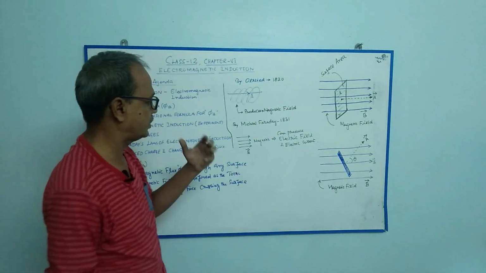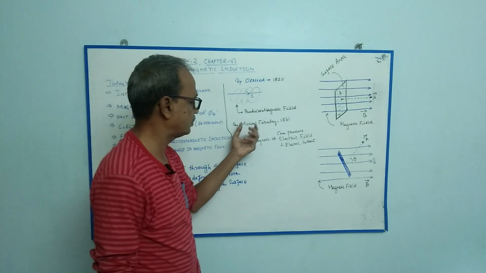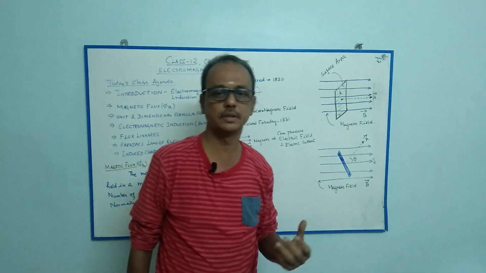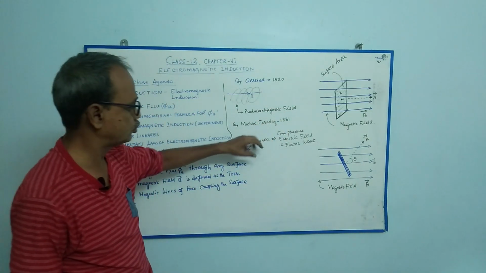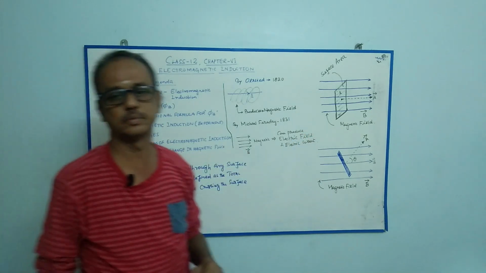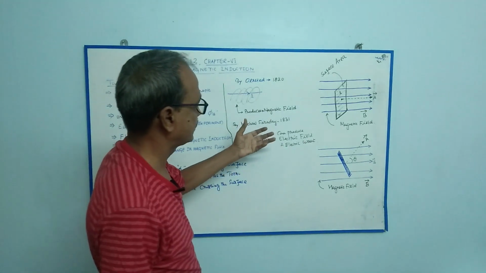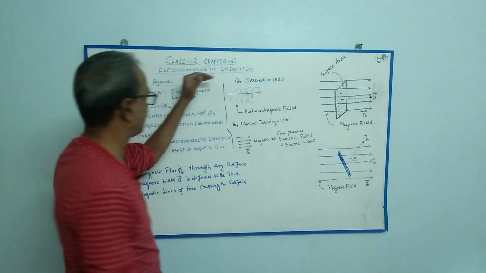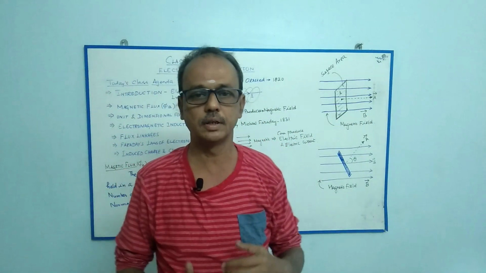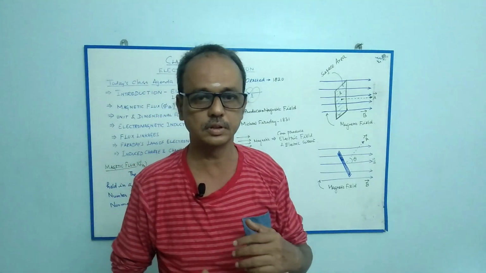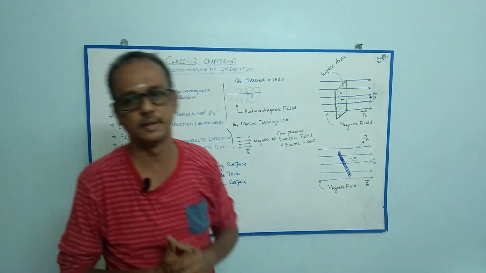Later, after 10 years, the British scientist Michael Faraday did an experiment and proved that a magnetic field can produce an electric field and electric current. We are going to discuss electromagnetic induction in detail in this chapter. Later on we will move to the 1 mark questions, 2 mark questions, derivations and numericals based on board exam pattern.